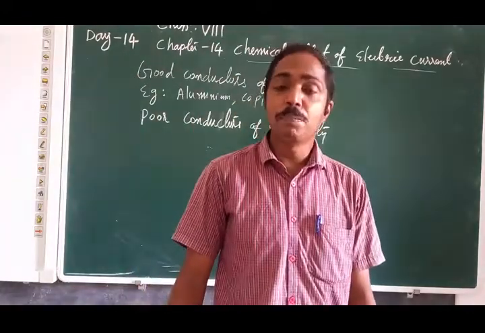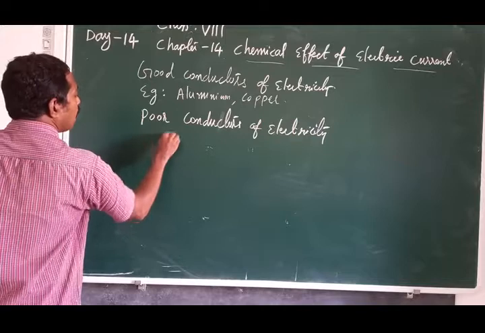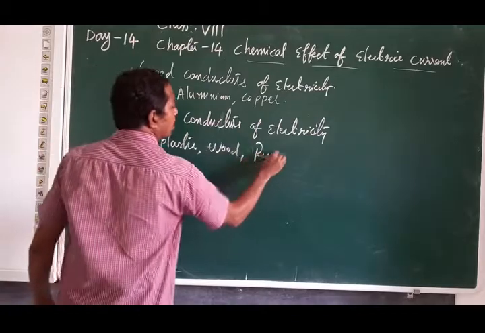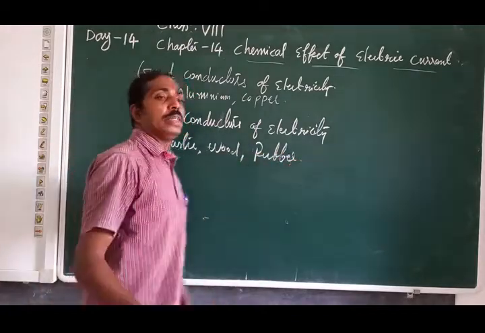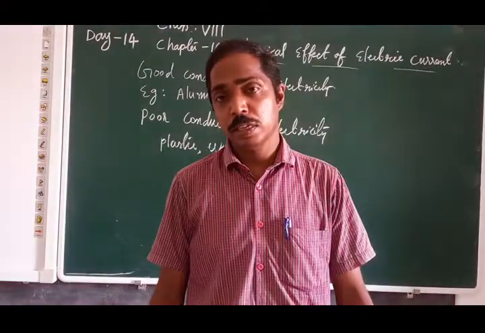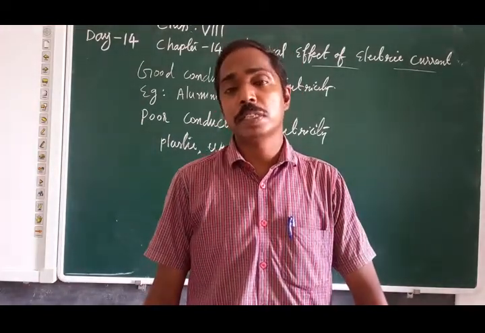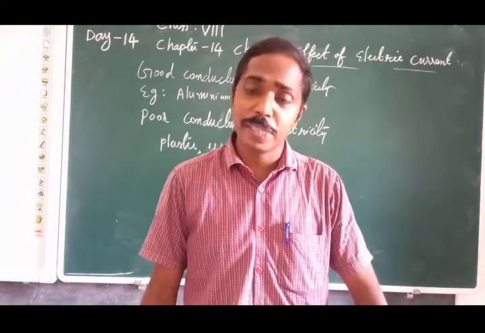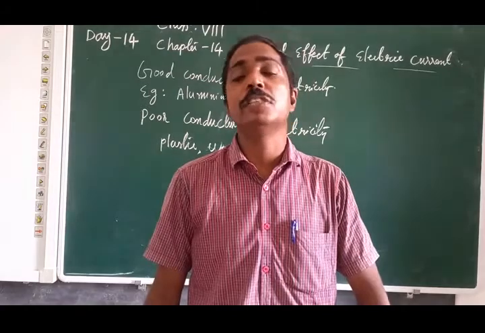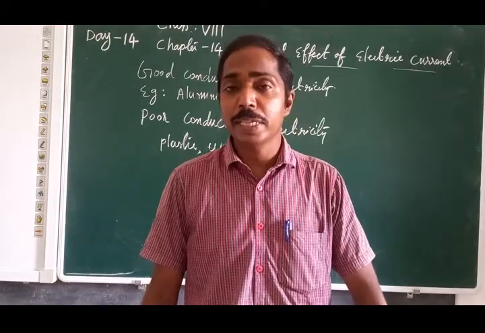Examples: rubber, plastic, wood. Usually they do not conduct electricity, so we can call them poor conductors of electricity. Instead of insulators, I am using the term poor conductors of electricity. We usually call them insulators, but here I use the words poor conductors, because under certain conditions we can make them conduct.